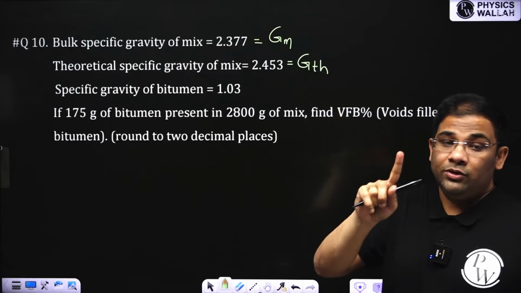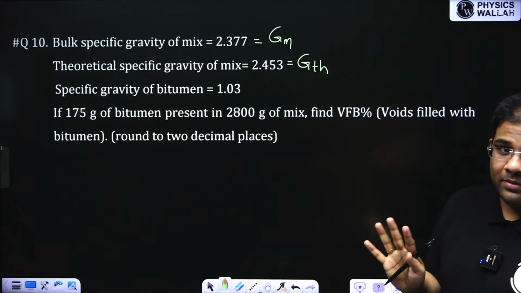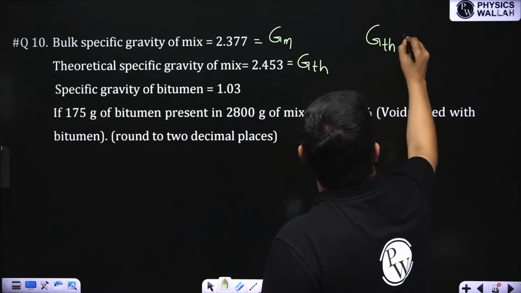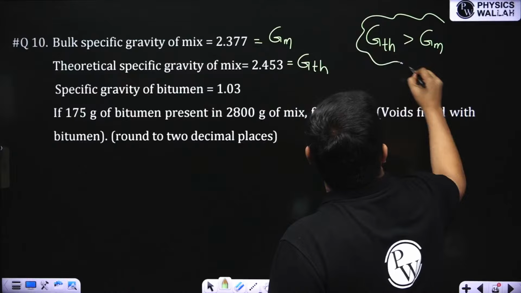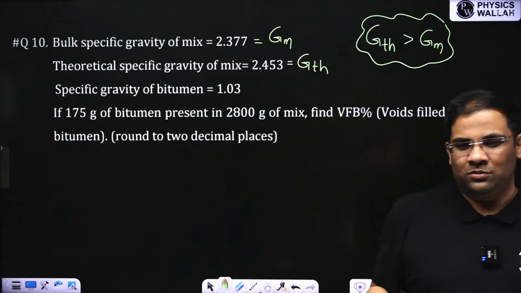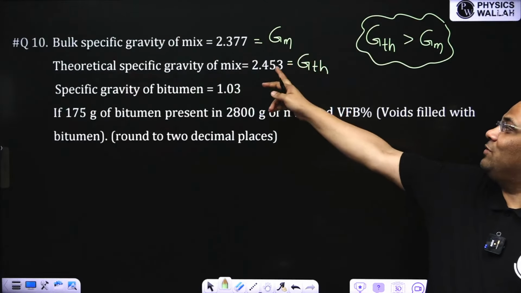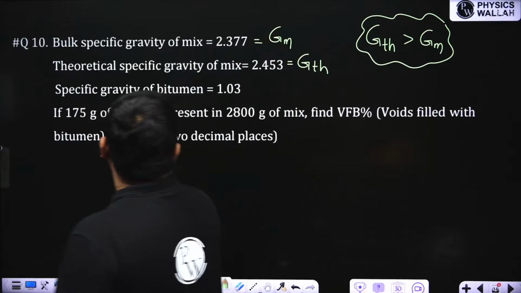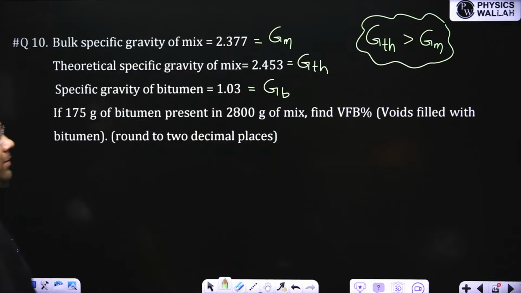See, if in the question you get confused that which is G theoretical, which is GM, you should always remember that G theoretical is always greater than GM. So if you get confused, just remember which is the larger one, is the G theoretical one, and the smaller one is GM. Specific gravity of bitumen. Rest you know how to solve. Please solve.